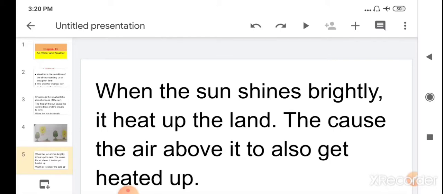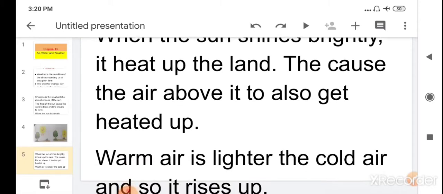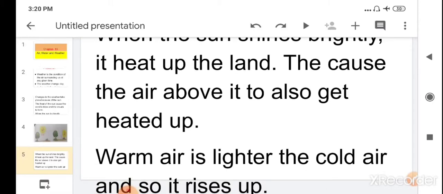The air which gets heated up now becomes lighter in weight. The air which is heated by the sun becomes lighter in weight as compared to cold air.